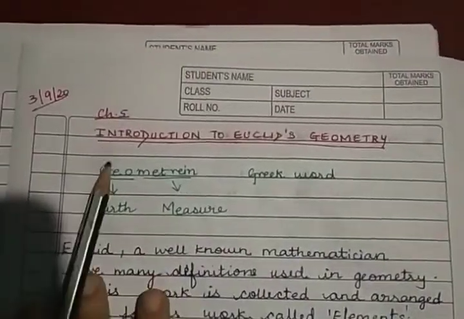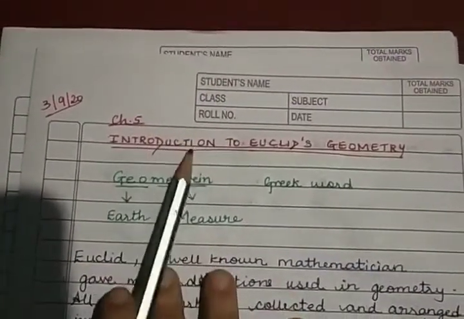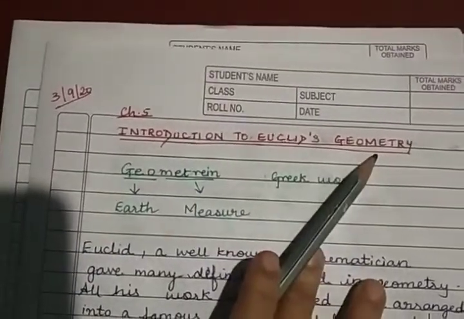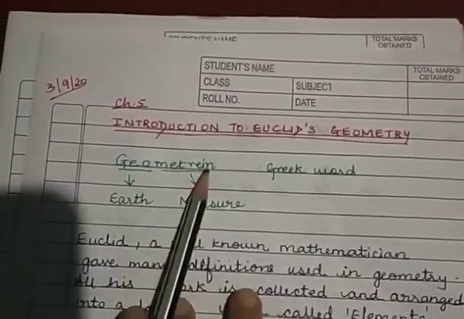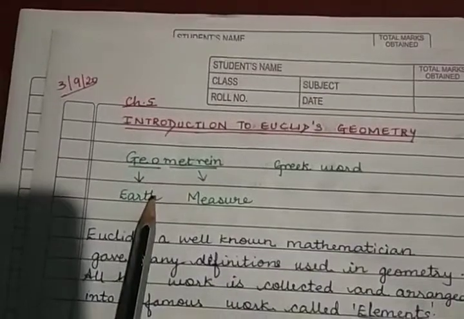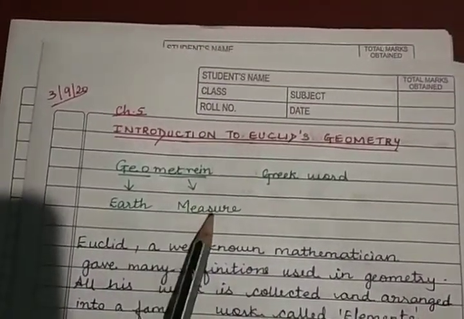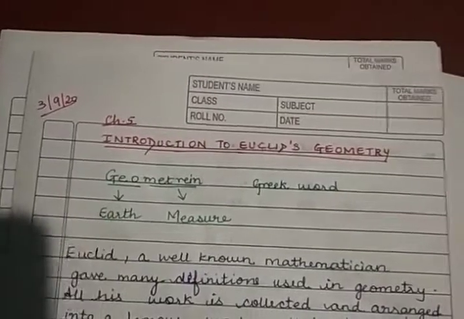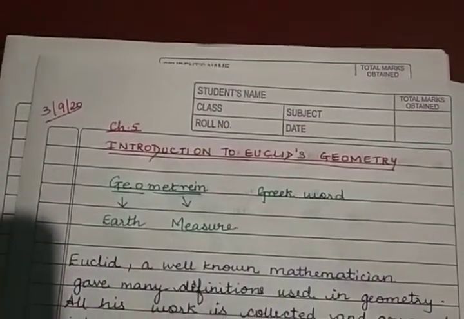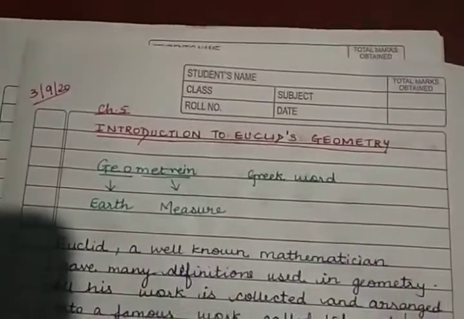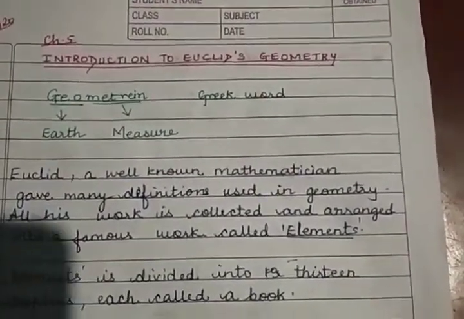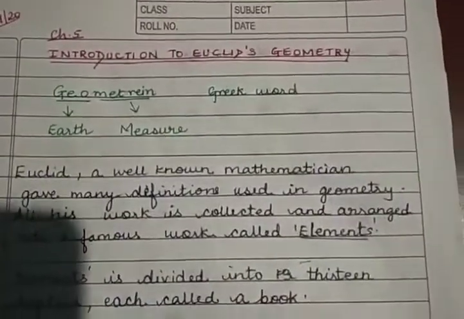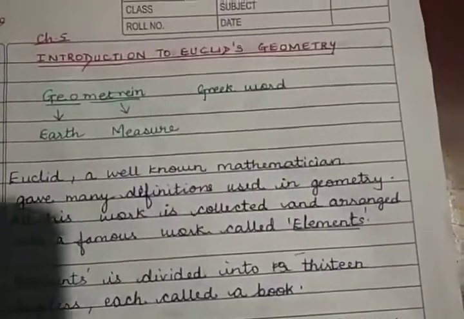In this video, we will start with the 5th chapter, Introduction to Euclid's Geometry. As you all know, geometry is obtained from a Greek word where one part stands for earth and the other stands for measure. So basically the concept of geometry came for measuring the earth, in the sense to measure the area of something. Suppose you want to measure a plot, or the boundary of something, or the height of some building.